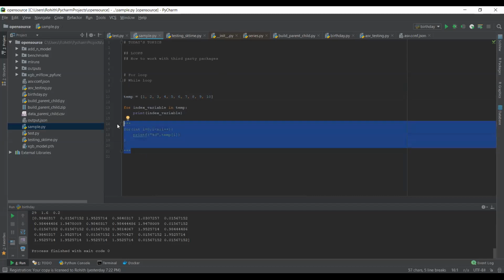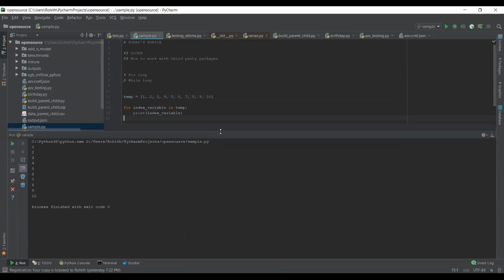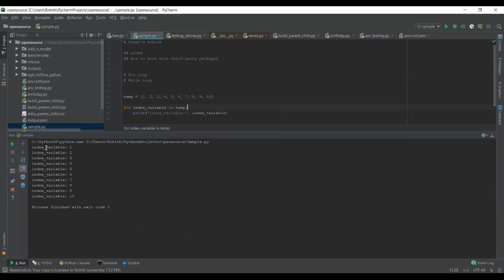Okay. So what happens is each and every time the index variable will be assigned one of these values, and then we're going to print all of them. Let's look at the output. If you see here, the first time the index variable is 1, the second time it is 2, the third time it is 3, and it continues like that. So 1, 2, 3, 4, 5, 6, 7, 8, 9, 10.